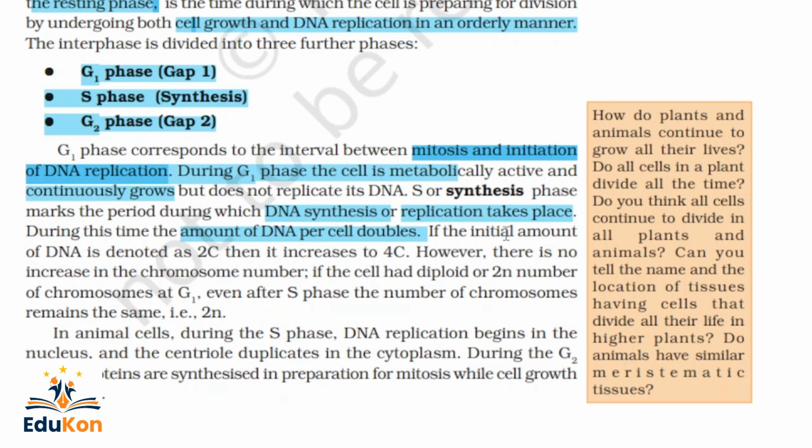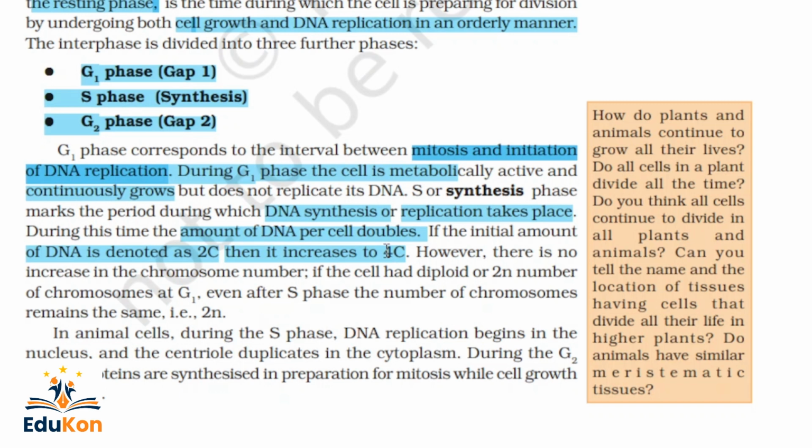If the initial amount of the DNA is denoted as 2C, then it increases to 4C. However, there is no increase in the number of chromosomes. If the cell had diploid or 2n number of chromosomes at G1, even after S phase the number of chromosomes remains the same, that is 2n.